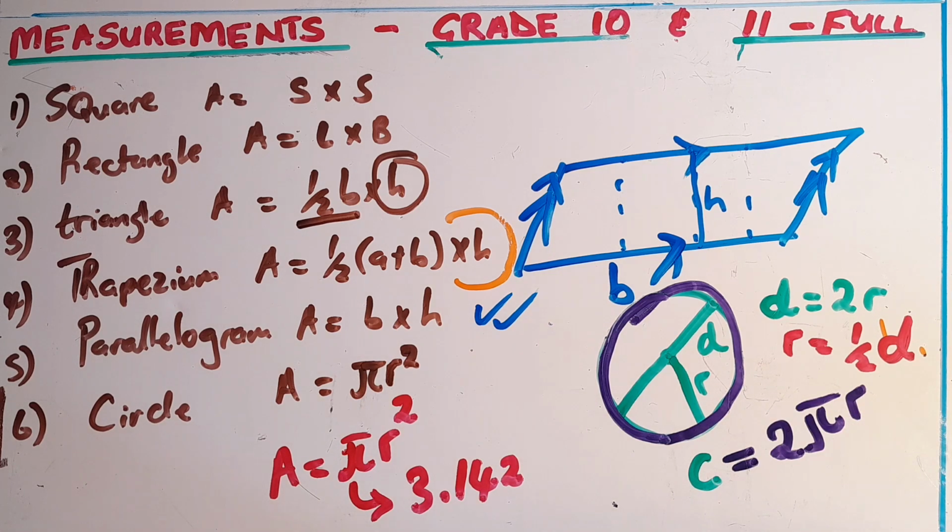Or if you are not having the radius, you are having the diameter, you can also say the circumference is equal to pi multiplied by the diameter, like that. Having said that, I'm sure you are able to find the areas of this. You can also check the examples that can help you to find the areas of these shapes.